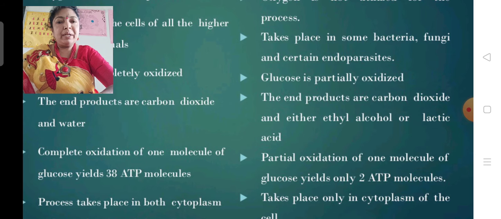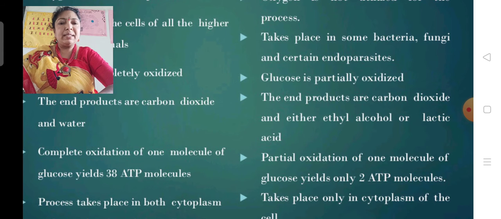In aerobic respiration, the complete oxidation of one molecule of glucose yields 38 ATP molecules, whereas in anaerobic respiration, the partial oxidation of one molecule of glucose yields only 2 ATP molecules.